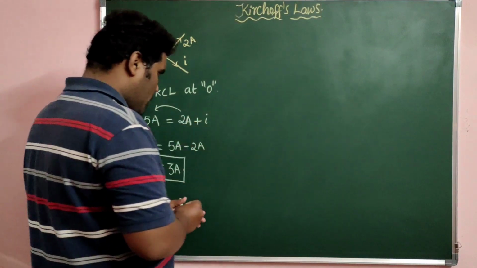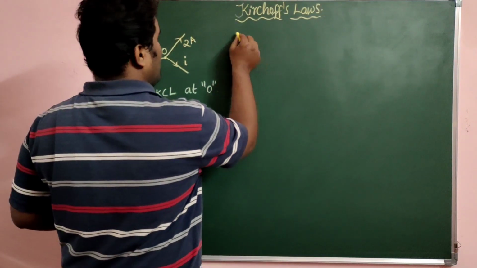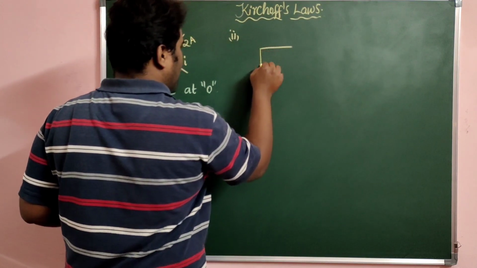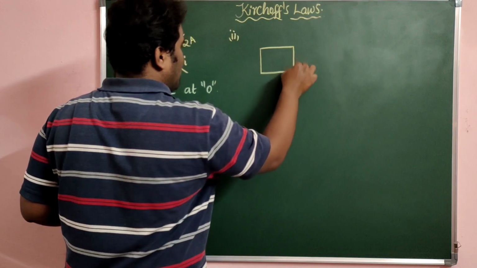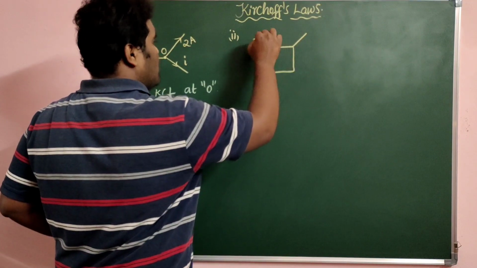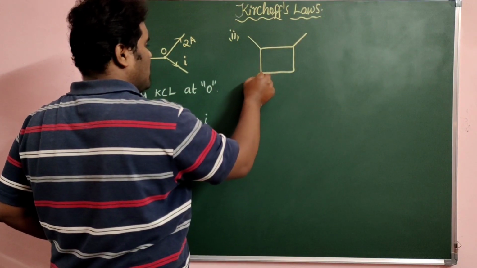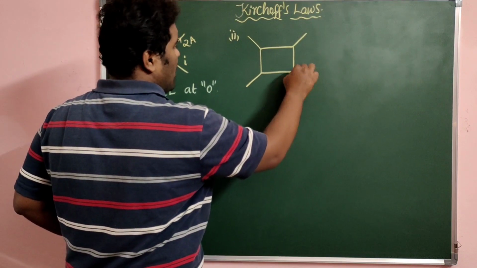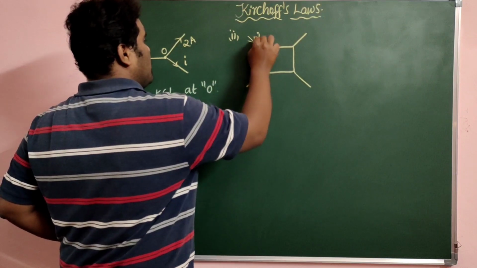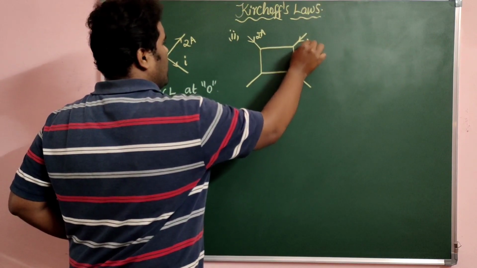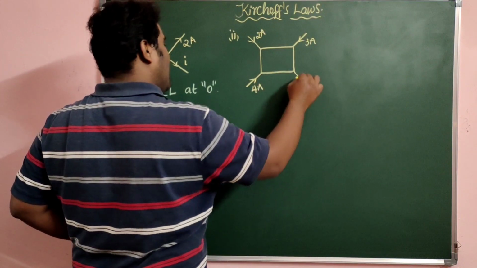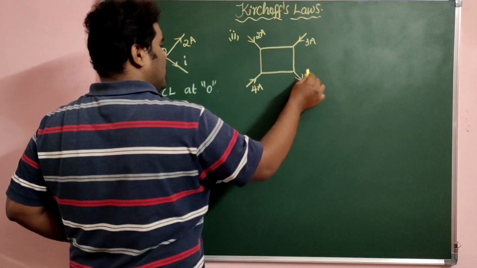Now let's see one more thing directly, another example. See in this example, there is a square loop. Sir, you don't ask me what a loop is again. We will see that keyword in Kirchhoff's loop law, or voltage law. There are some more branches present here, and you can see the currents entering. All the currents are shown here: 2 ampere, and here again 3 ampere, again 4 ampere, and they are asking you to find out the current leaving from there.